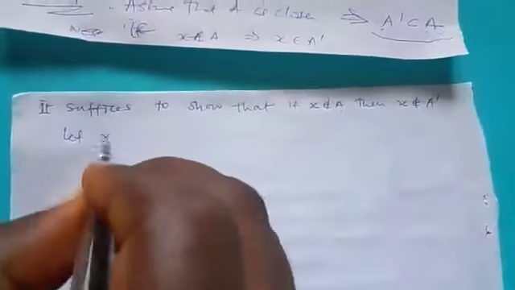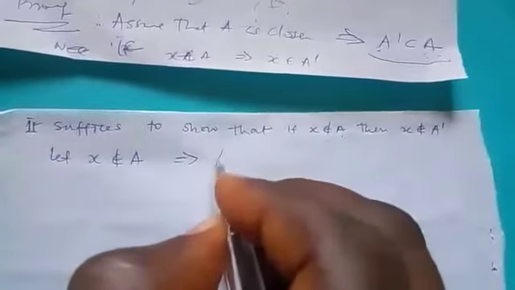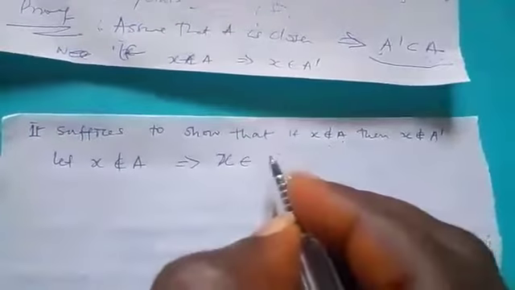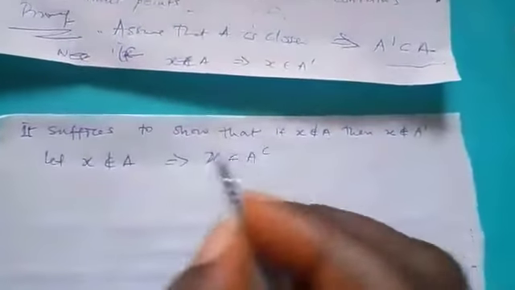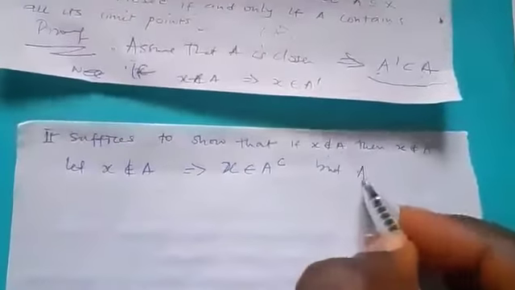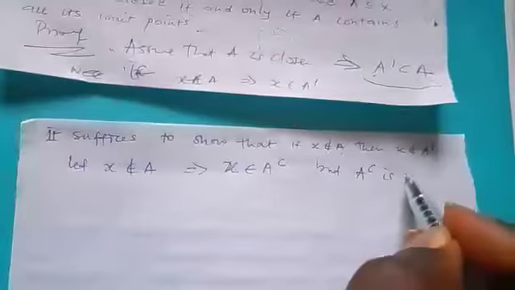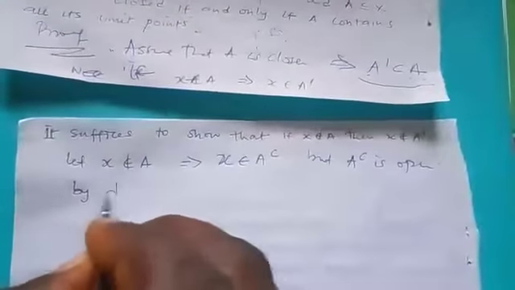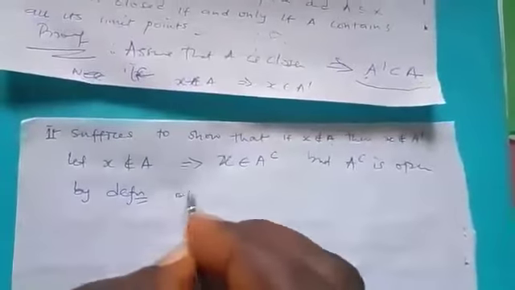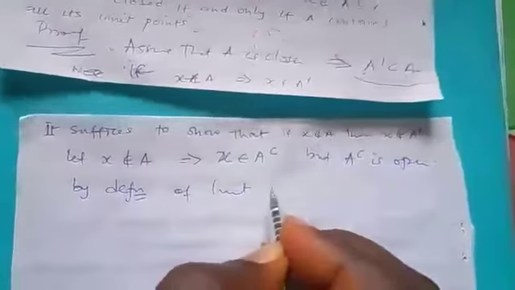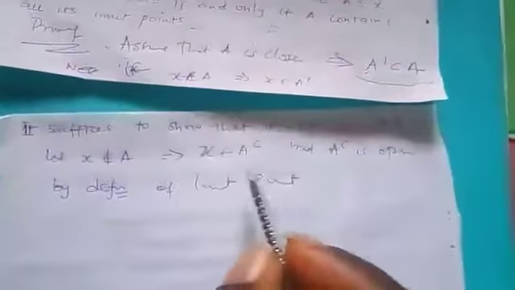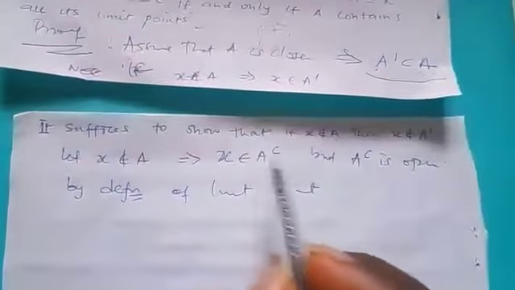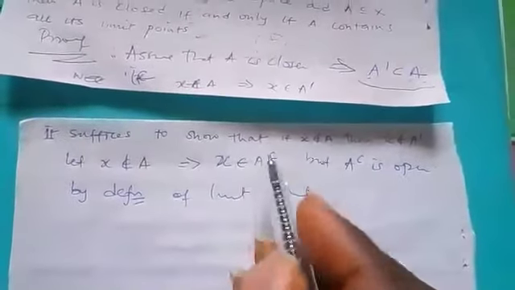So let S not belong to A. This will simply mean that S belongs to A complement. Don't forget that A is closed. Definitely A complement is open. So then by definition of limit point, here we need to verify whether S is a limit point or not.